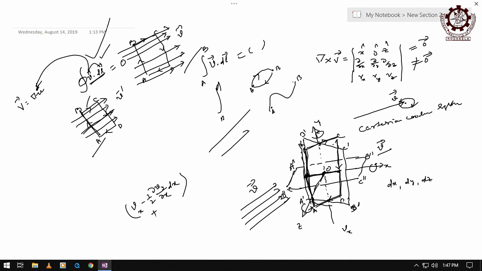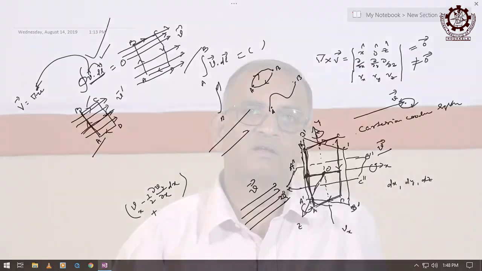Right. Now, tell what about the other two areas, breadth of the rectangle, how will you reach there, which is changing? Here Vy is changing with respect to x, and in this direction Vx is changing with respect to y, right.